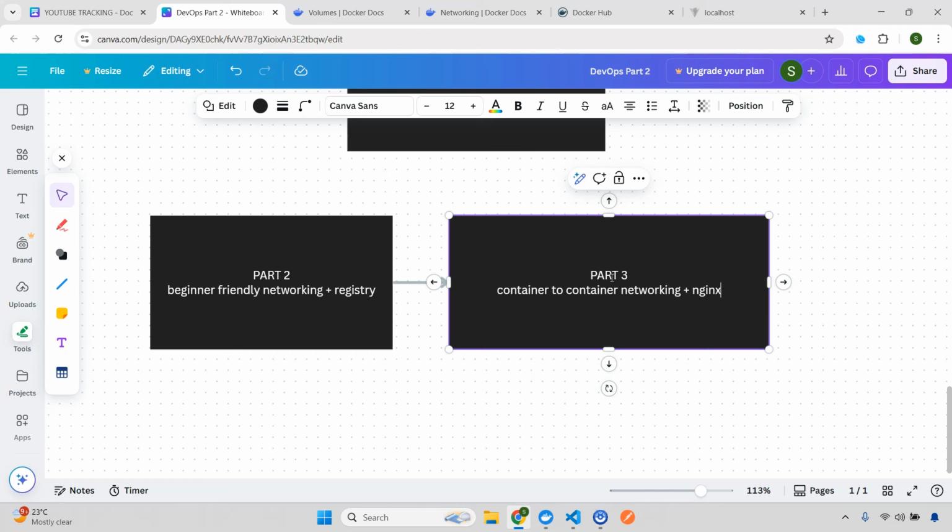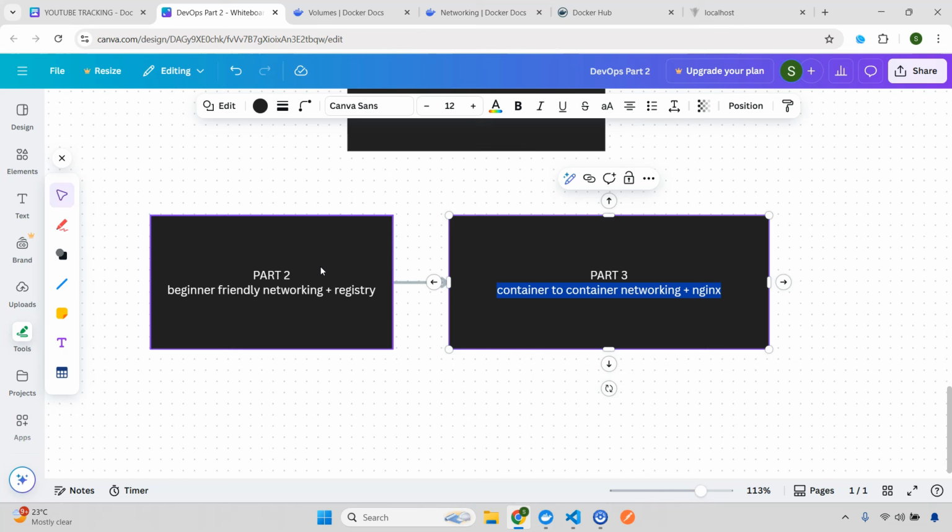Now remember, in the first part we also haven't discussed this one, so that is the reason I will move this to part 3. Again, it will depend whether it will be in part 3 or part 4, based on whatever I decide, but I just wanted to mention that there will be some concepts left, and I'm going to cover these things in the upcoming parts. All right, so now coming to the first one. In this one, what are the things we're going to discuss? First we'll be discussing the basics of networking. The concept is how Docker creates a network for us automatically, and we'll see some of the commands.